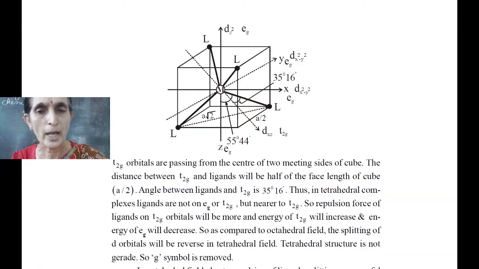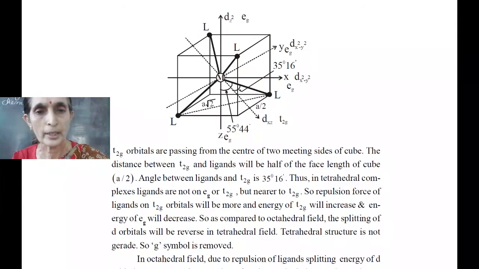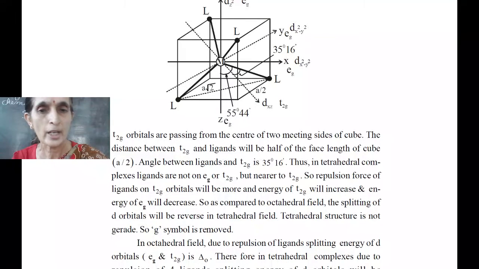The e orbitals are passing through the centers of the faces of the cube. The distance between the t2 and e orbitals and the ligands will be half of the face diagonal of the cube. The angle between the t2 orbital and the ligand is 35 degrees 16 minutes. Thus in tetrahedral complexes, ligands are not on e or t2 orbitals but nearer to t2.